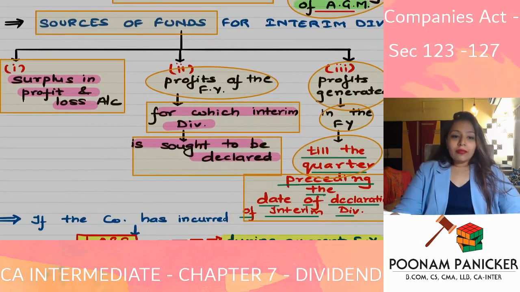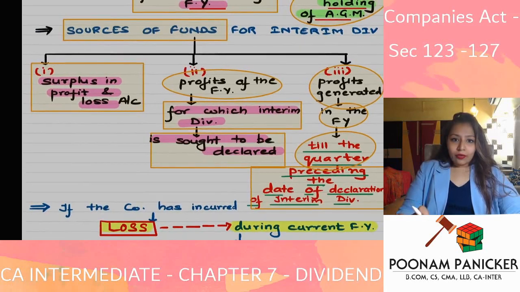So what is the source of funds for interim dividend? Surplus in the P&L account, and profits of the company for which interim dividend is sought to be declared, that is current year's profit. Because the financial year is over, you have profits which are already calculated, and you can utilize that for declaration of interim dividend.